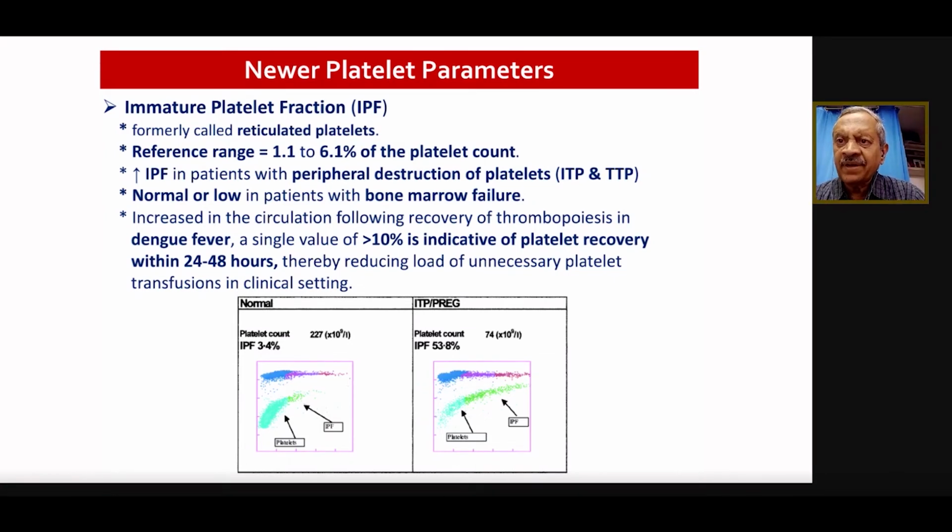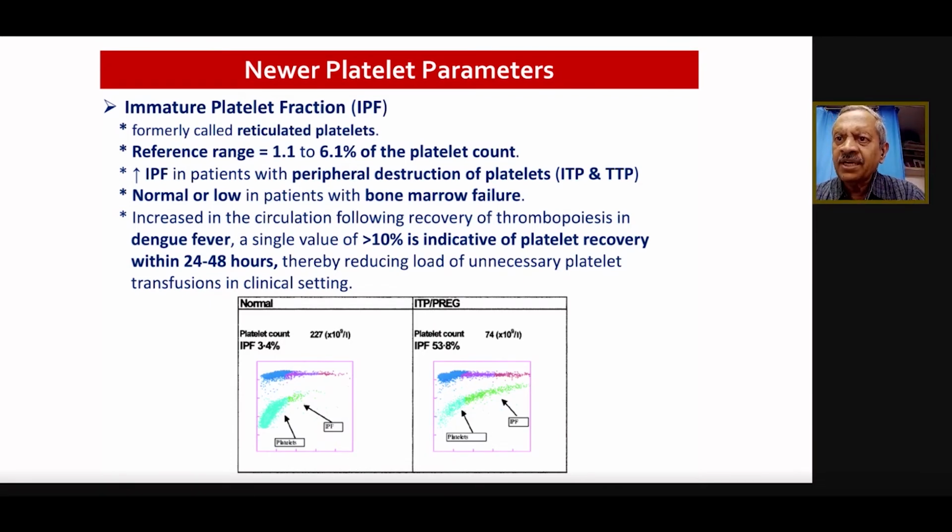The immature platelet fractions are the platelets which are released in response to thrombocytopenia. Whenever there is thrombocytopenia, the immature platelet fraction count will rise, and that will give the idea about whether the platelets are destroyed peripherally, then the IPF will go up. But if there is a bone marrow failure, then immature platelet fractions would not rise.